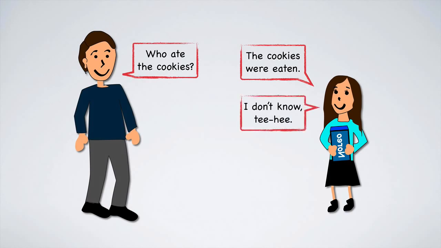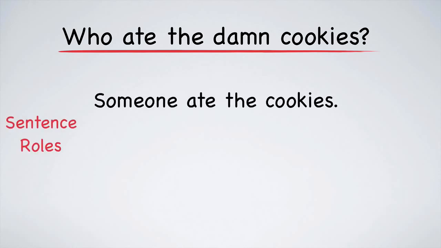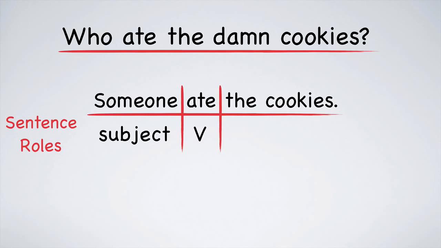There are two ways to describe the nouns in this sentence. You will be shown both. The first way to talk about the nouns is to describe their sentence roles. In the sentence, "Someone ate the cookie," someone is the subject, ate is the verb, and the cookie is the object. The second way to talk about them is to describe their case roles.